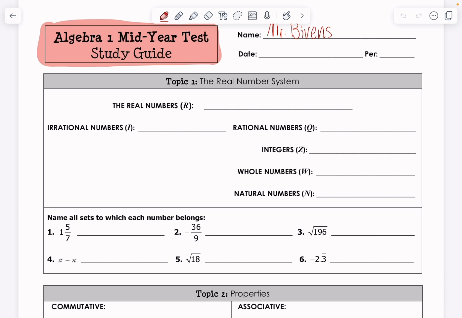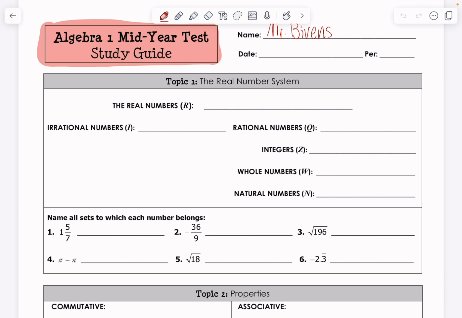So we got 14 topics, starting with the real number system. So something fun I did was I sent AI this PDF, and I had it develop me different quotes from different people for each of these 14 topics. Starting off with the real number system, ChatGPT gave me a quote from Miss Pearl Buck, and it says, "Order is the shape upon which beauty depends." And their reasoning being, real numbers bring order to chaos in math.